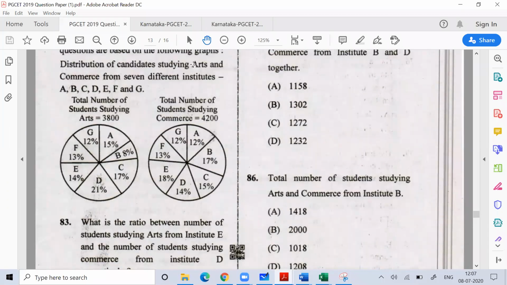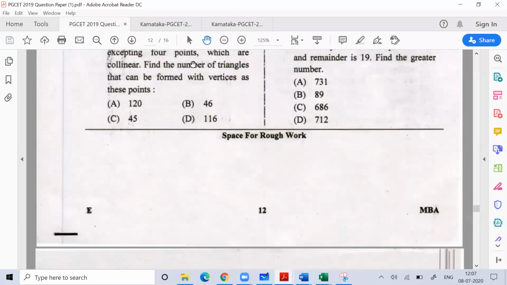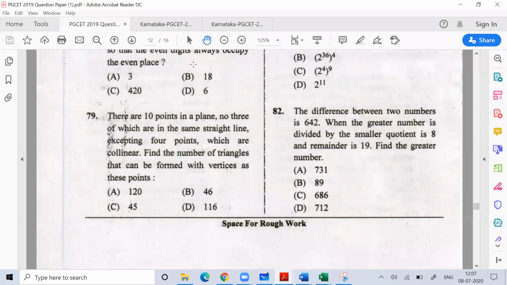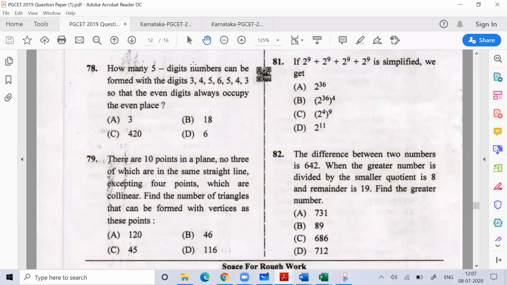So these are DI questions. You can try these DI questions. Already I made a video on the 2019 PGCT question paper. I believe you have seen that video. All the people who have subscribed to my channel would definitely have seen the 2019 question paper. I have solved all the questions for all of you.